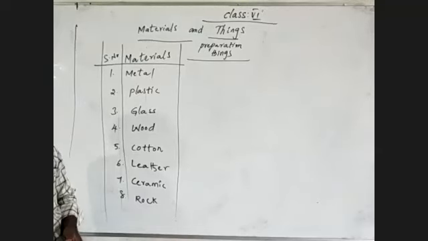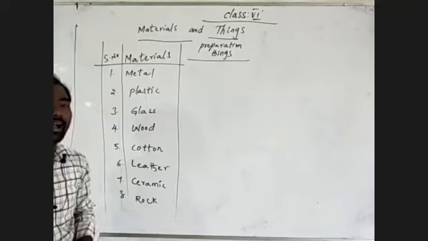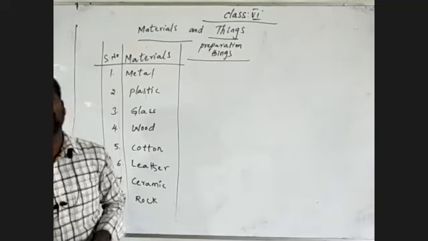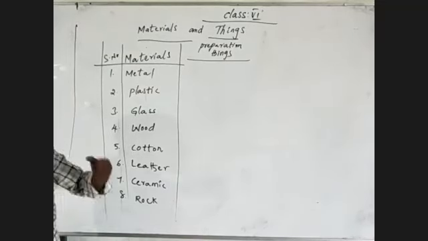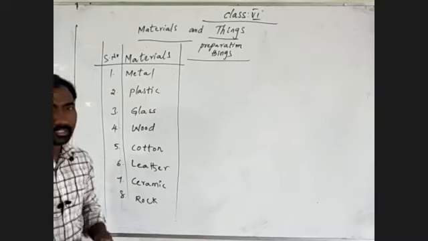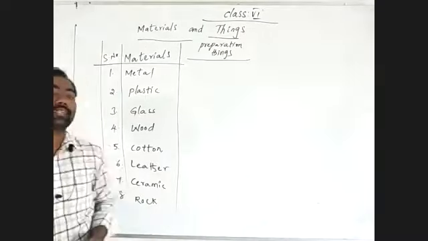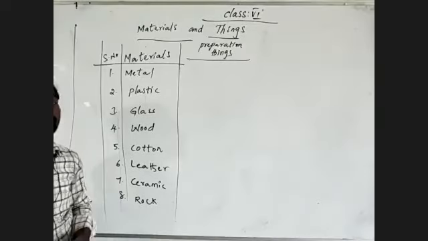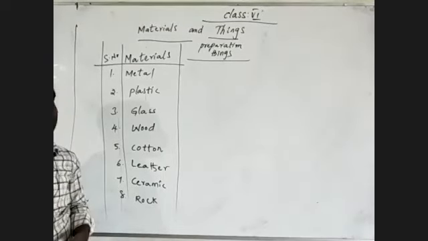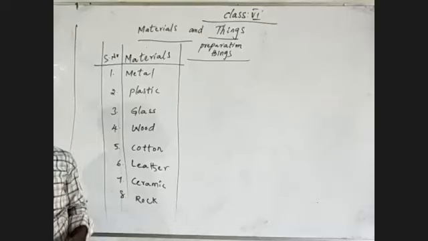Okay, coming to metal. Metals are generally hard, which means strong. And they are good conductors of electricity and heat.